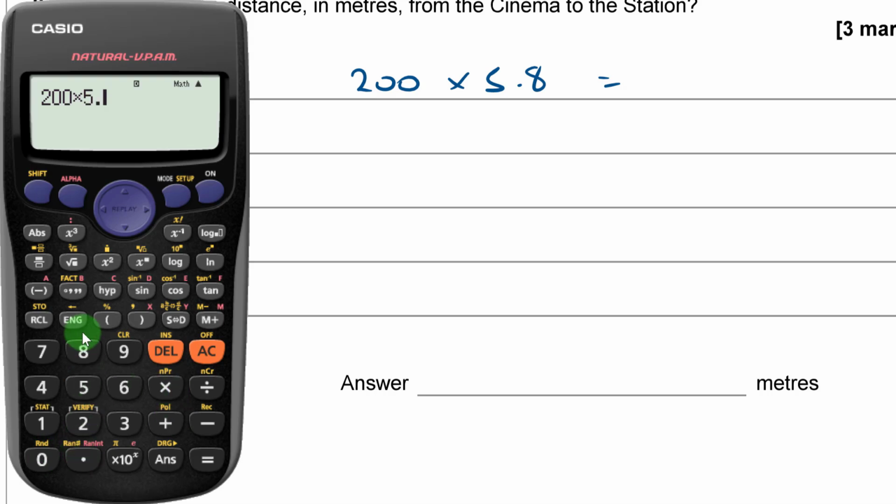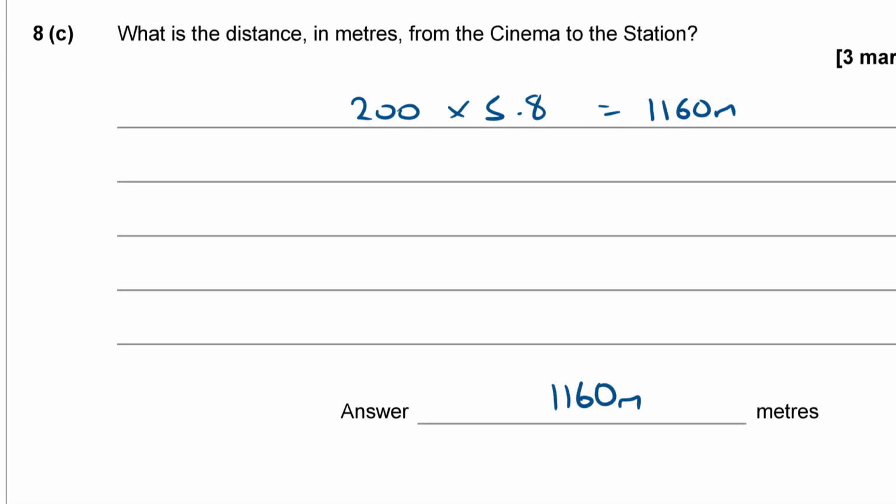200 times 5.8, that gives me 1,160. 1,160 meters, so that's my answer. There's probably a little bit of leeway either side. Probably you're allowed anything from about 1120 up to 1200, I'd imagine, but I made it 5.8, which is 1160.